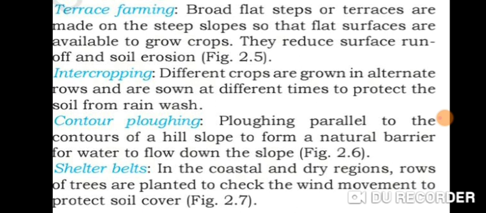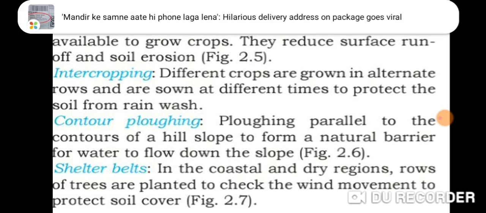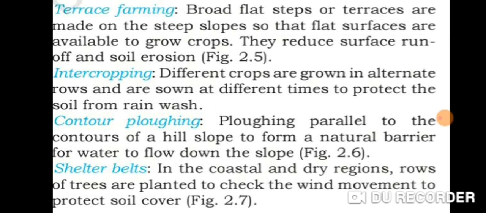Shelter belts are rows of trees planted to check the wind movement. Trees are planted in such a way that they check the wind movement, to protect the soil cover. It is practiced in coastal and dry areas. I hope it is clear how we can conserve and prevent loss of soil, and how we can increase the quality and fertility of the soil.